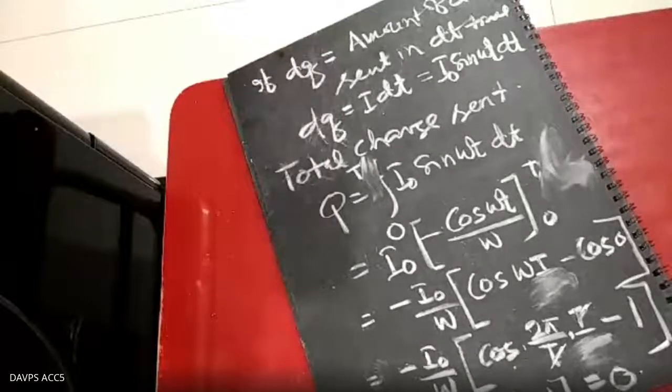So we cannot get a constant value of that quantity.